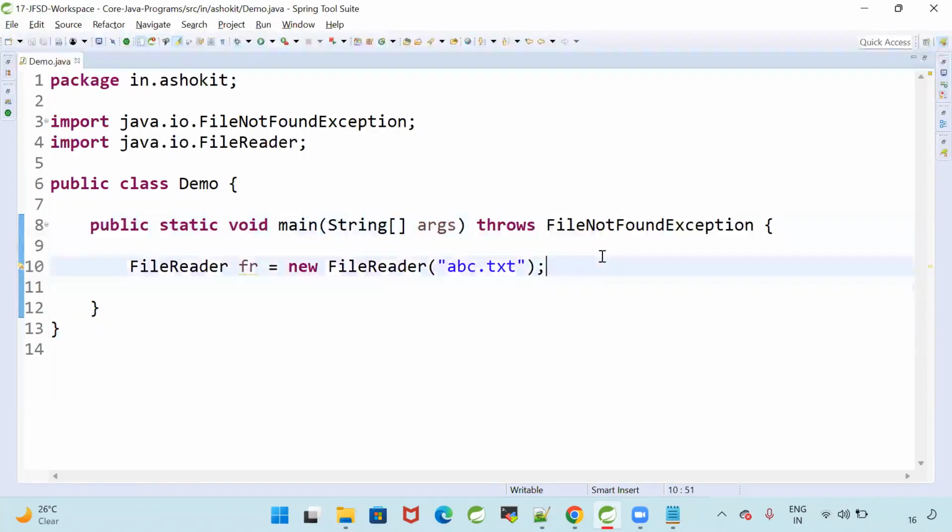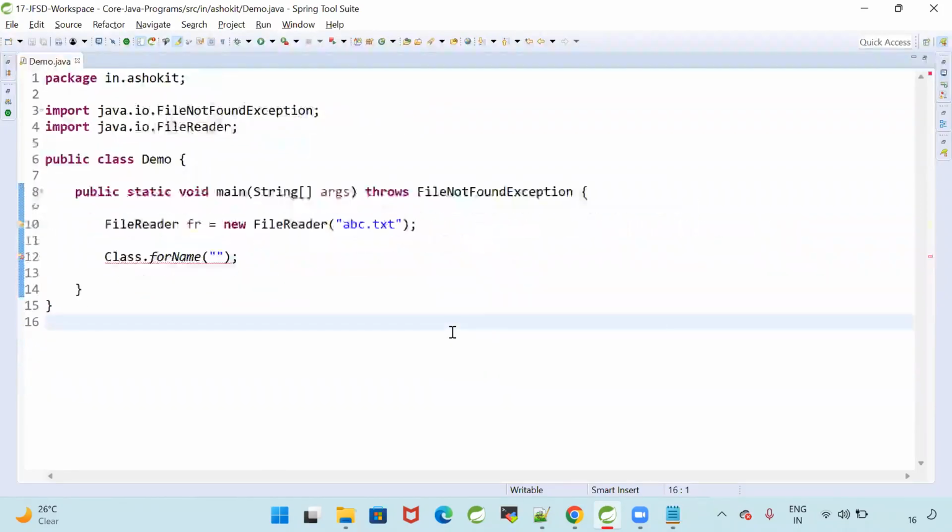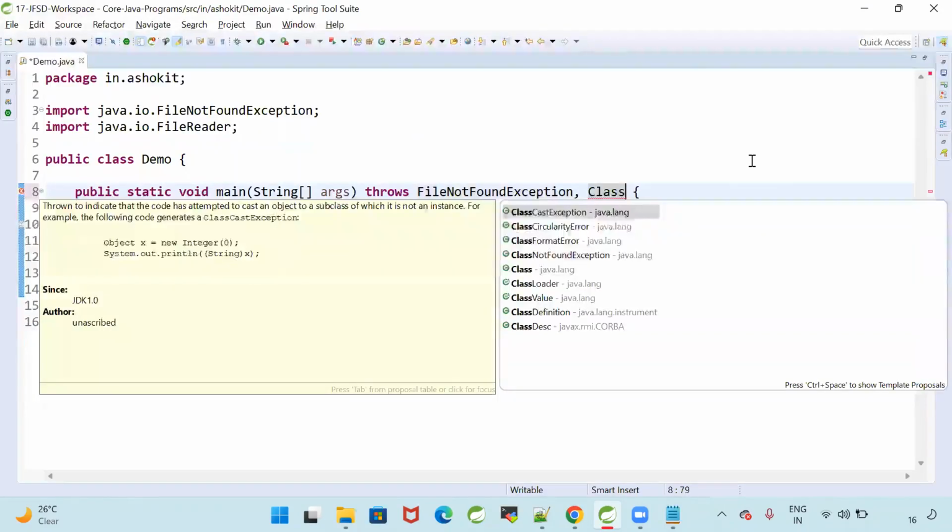For example, here I'm going to use one more statement, Class.forName. There is a method available, Class.forName. Is my program compiled successfully, or is it failing? Failing. See the error? What is the error? ClassNotFoundException. Can I say ClassNotFoundException is also a compile time exception? Yes or no? When is that exception coming? Compile time. I'm not interested to handle it. What can I do? I can do throws FileNotFoundException, comma, ClassNotFoundException.